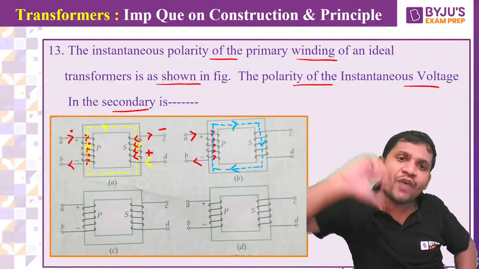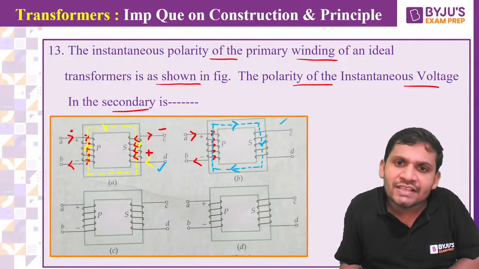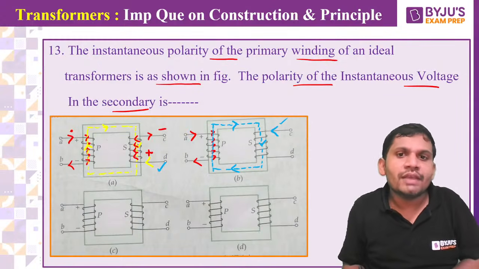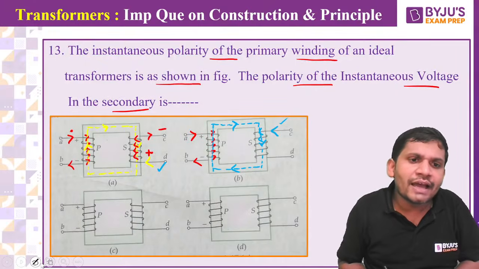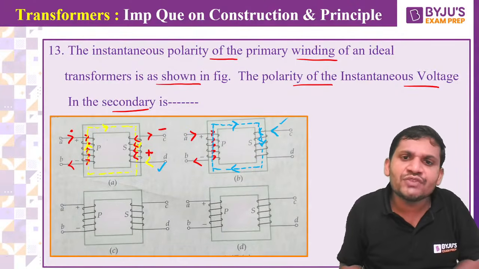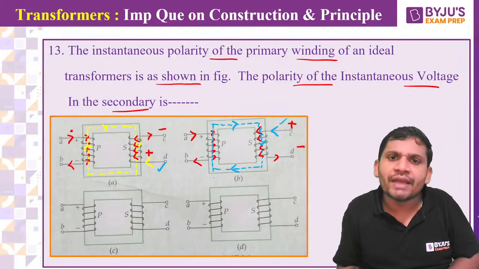See the sense of winding. The sense of winding is started here, but here the sense of winding is started here. That's why this is the current direction. Then only the current will flow like this, and then we can satisfy the flux direction. Then current is started here now. This is plus, this is minus.